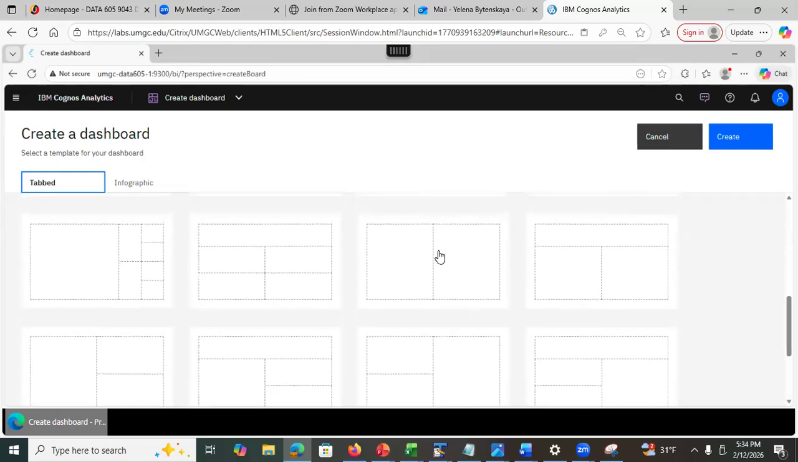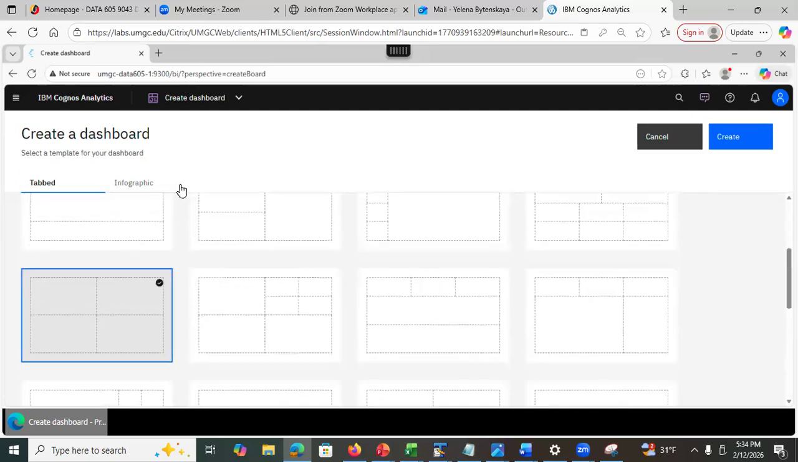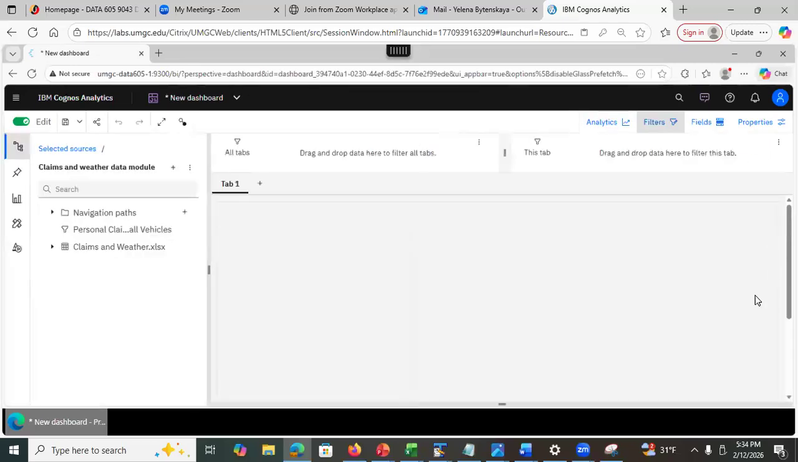Later tonight, there will be the case when I use this one. But for right now, let's select this here, right? Now what I'm gonna do, I'm gonna click on create. So that's gonna create a new dashboard. And please take a look in here.